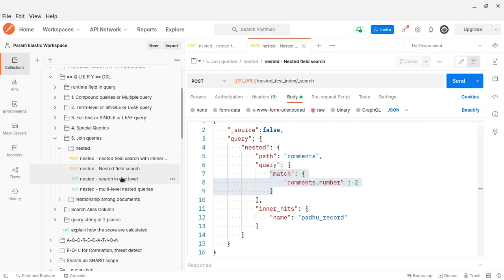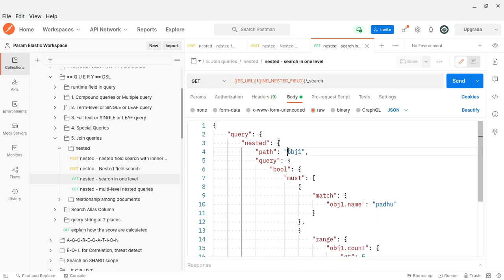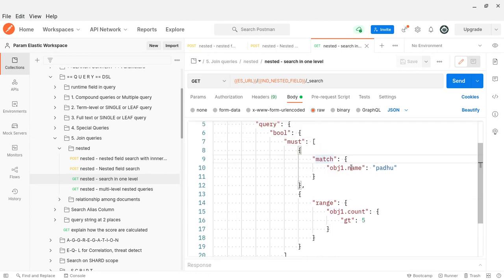Okay, so whatever I have shown here is one level, and this is also one level, I believe. Okay, see nested. We are sending the path, and here I am creating a boolean query. Must, okay, I am sending. Yeah, it's just one level only.